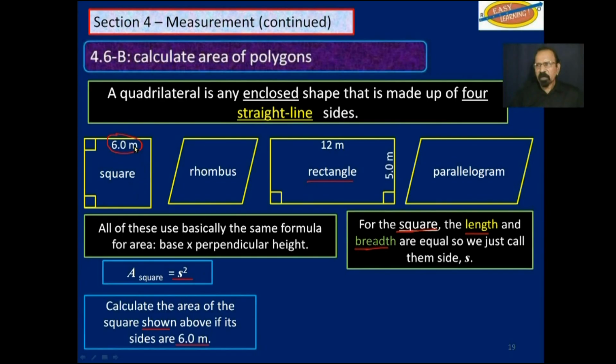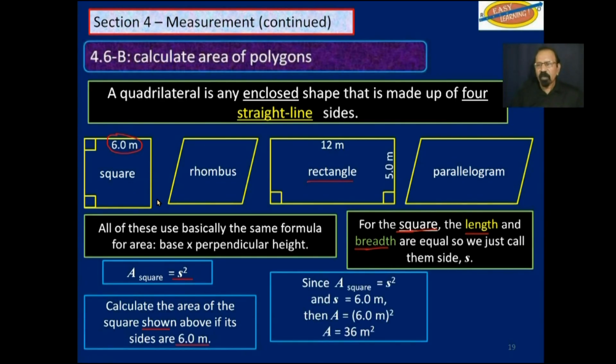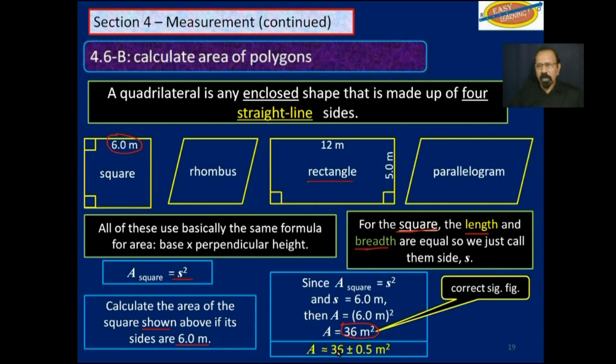All you need to do is multiply the length by the breadth, which in this case is the side squared, and we get 36 square meters, which has the correct number of significant figures. However, you can better state it as 36 plus or minus 0.5 square meters, but this is not strictly required.